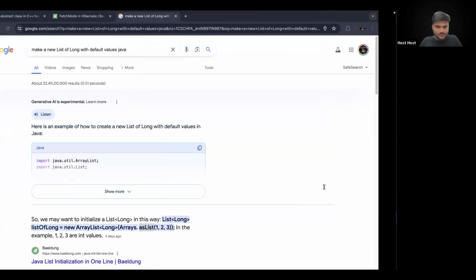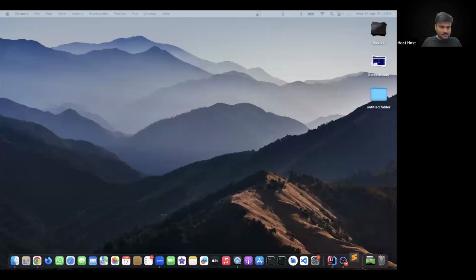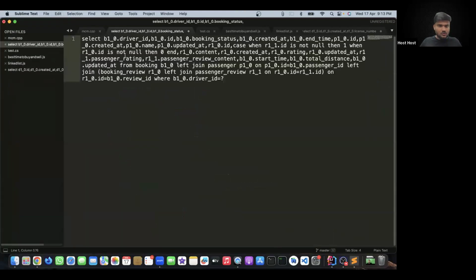Okay, copy, and maybe let's open Sublime Text. And let's do one thing. Let's come up here. Cool. Let's see what's going on. It's kind of like fetching all the details, right? Putting some cases here and there. And then, if you carefully see, it is putting a lot of joins. Left join, booking review, all of these, right? It's putting a lot of joins here.